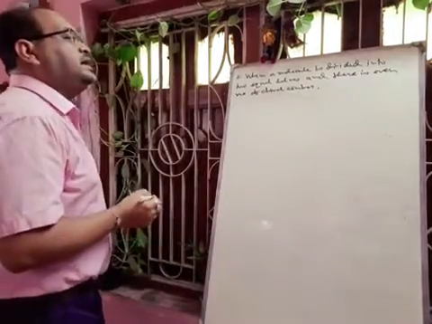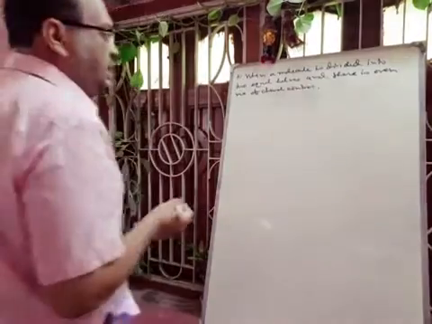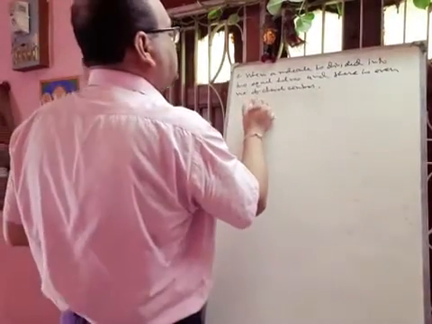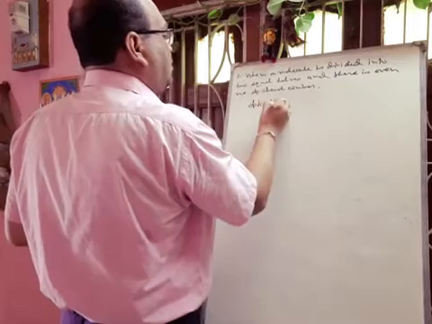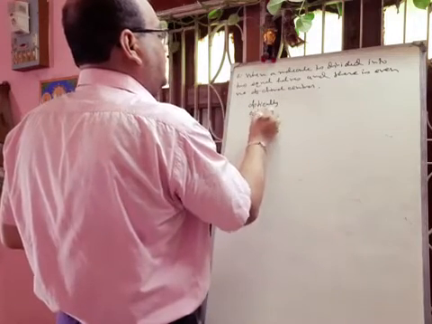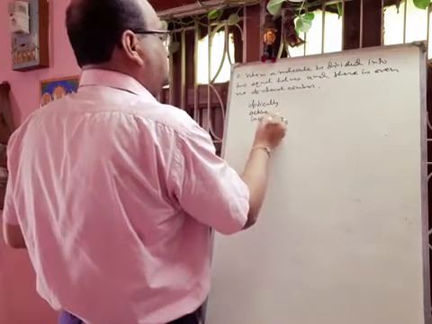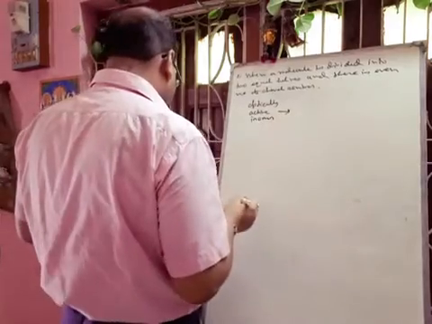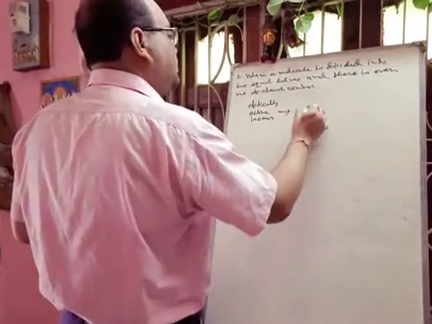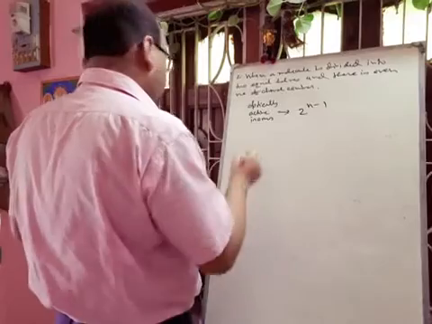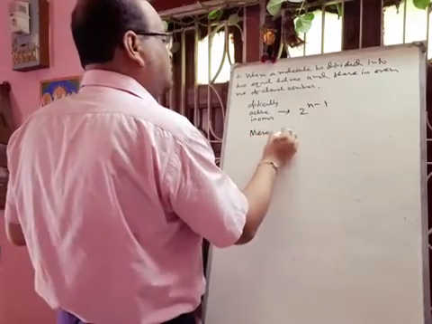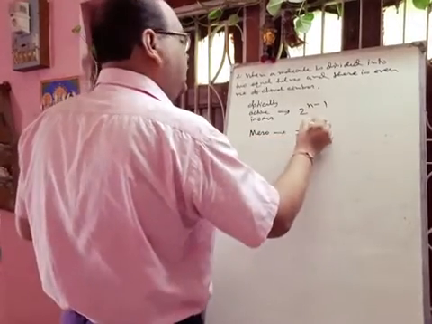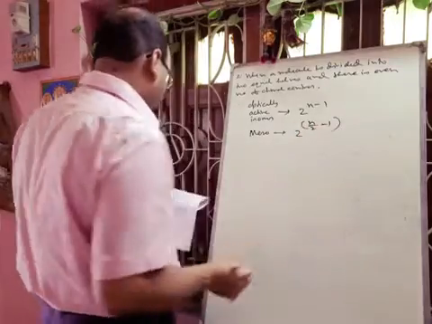Here first we have to tell the number of isomers. So optically active isomers will be 2 to the power n minus 1, and meso will be 2 to the power n by 2 minus 1. Okay.